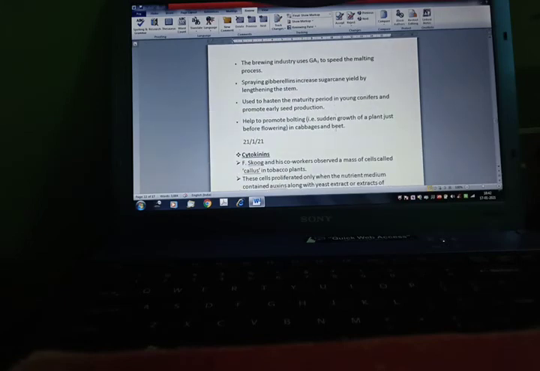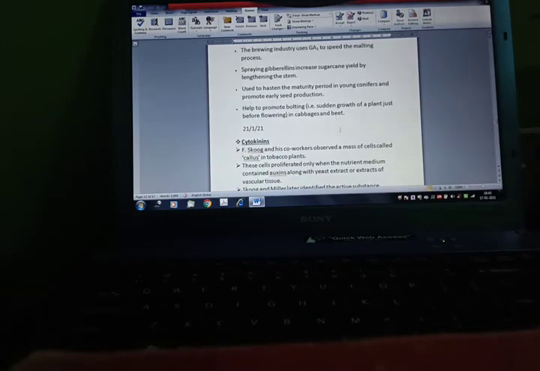Now effects: increases the axis length in plants such as grape stalk, delays senescence, that is aging, and helps fruits like apples to elongate and improves their shape. Application. The brewing industry uses GA3 to speed the malting process. Spraying gibberellins increases sugarcane yield by lengthening the stem. Used to hasten the maturity period in young conifers and promote early seed production. They help to promote bolting, that is sudden growth of the plant.